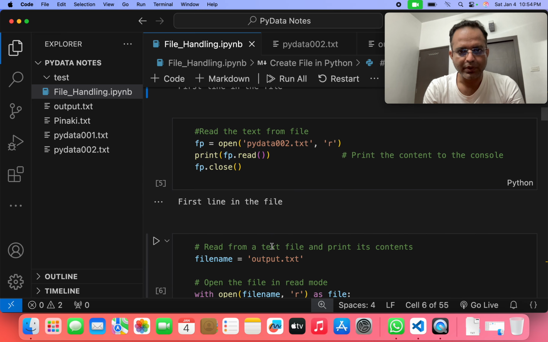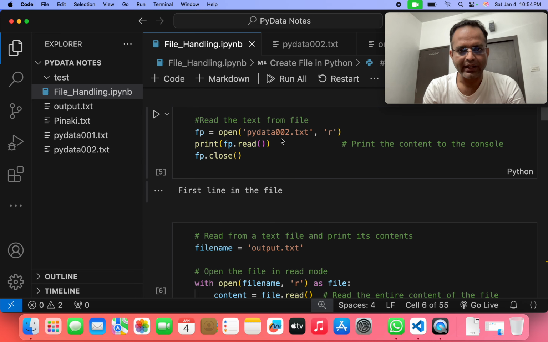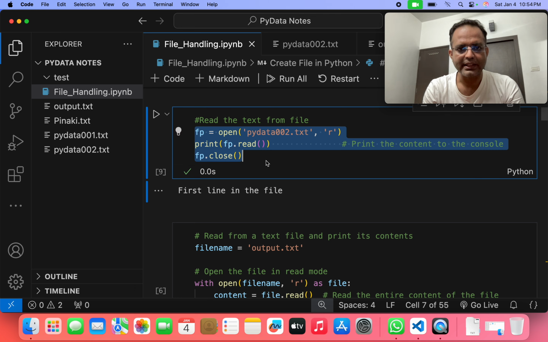In the very next program, we open the pydata002.txt file in read mode, then fp.read and then fp.close. In this way also we can see whatever is written in this file, with these three simple lines of code.